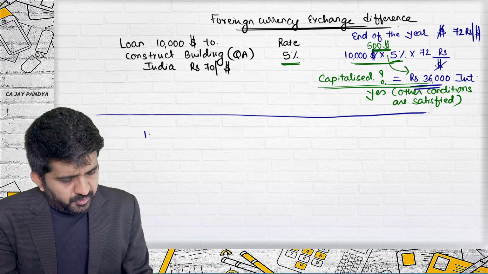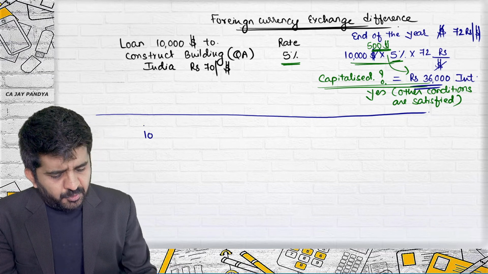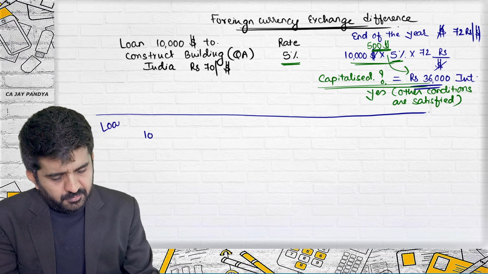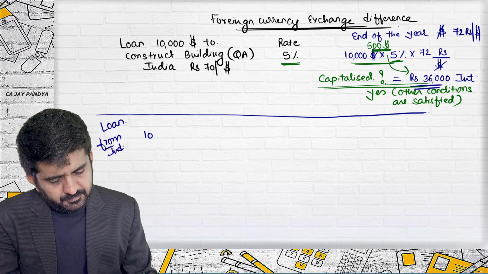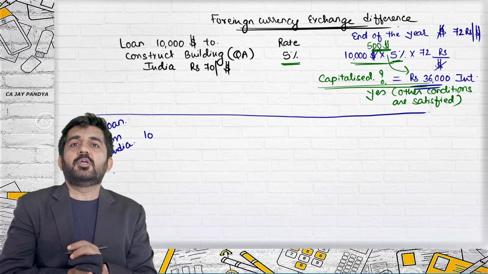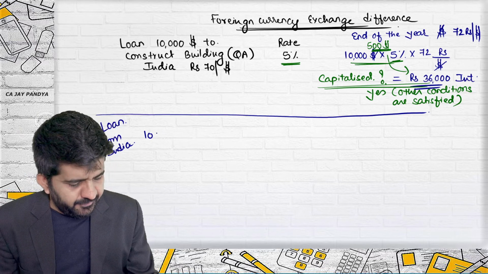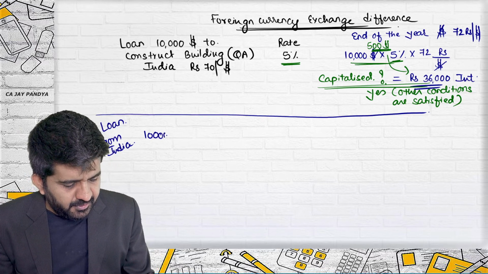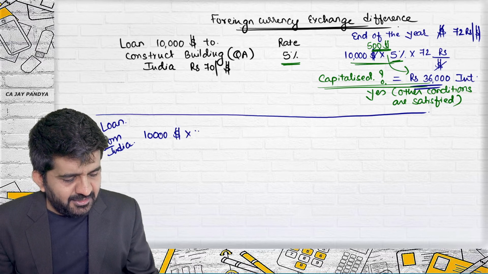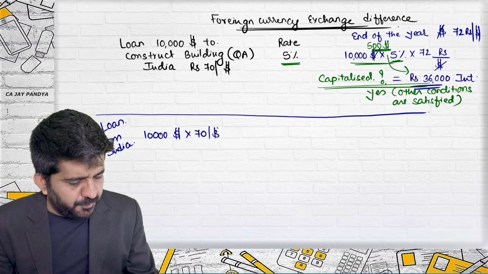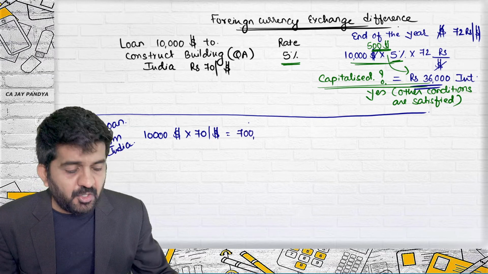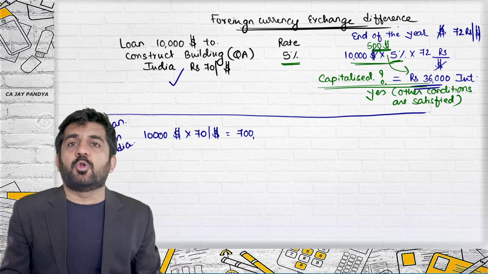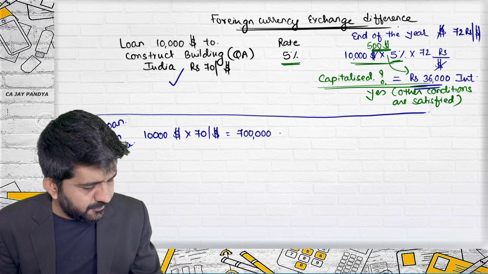Had you taken this loan from India, how much loan was required? $10,000. At the time, the rate was 72 per dollar when you borrowed the loan. So what was your requirement of money, or what money you would have got when you borrowed this loan, 7 lakh rupees?